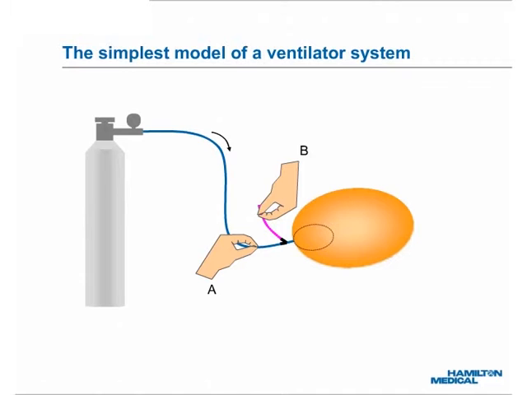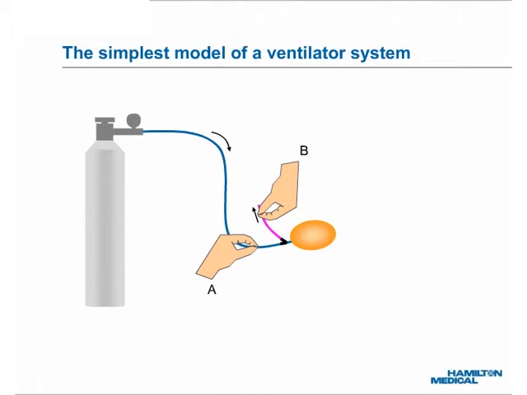Balloon deflation. If hand A closes the blue tube and hand B opens the pink tube simultaneously, the tube pressure becomes lower than the balloon pressure due to the elastic recoil force of the balloon wall. The pressure gradient then pushes gas out of the balloon and it deflates.